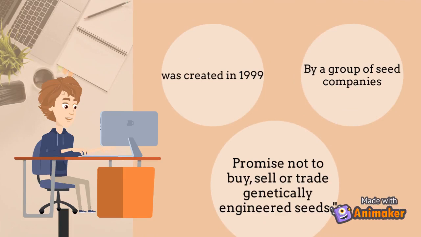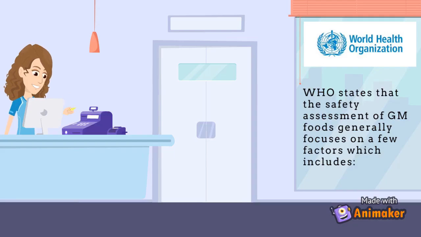The Safe Seed Pledge was created in 1999 by a group of seed companies to state their position on genetically engineered GMO seeds. Over 100 seed sellers have signed the pledge, in which they promise to not knowingly buy, sell or trade genetically engineered seeds.